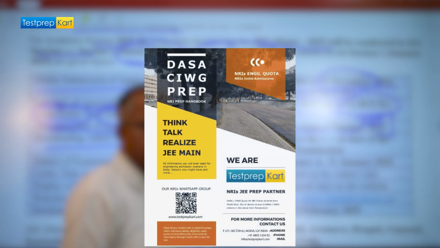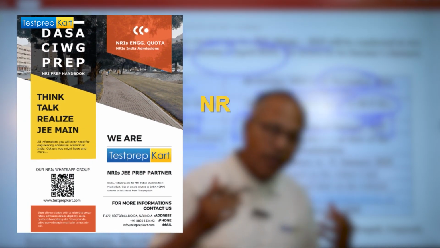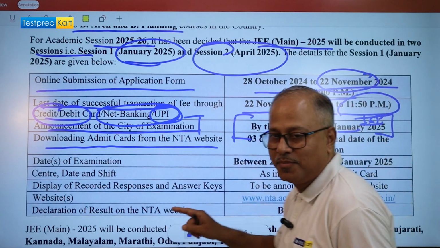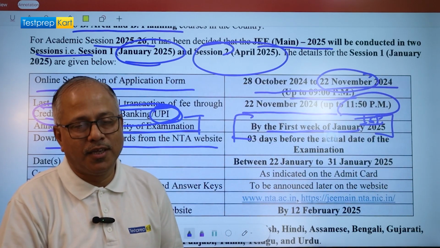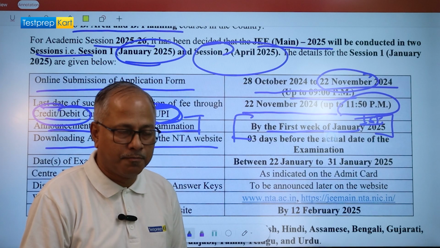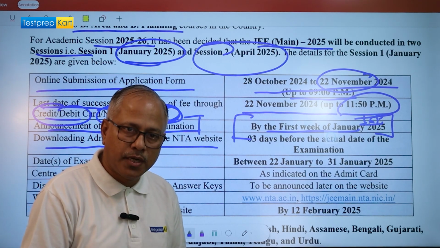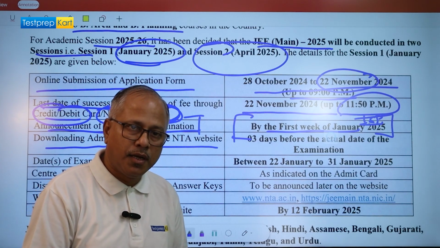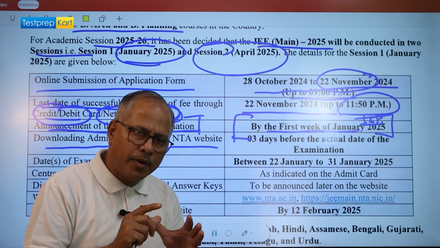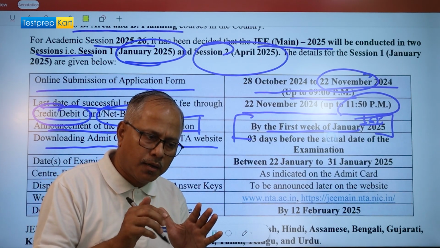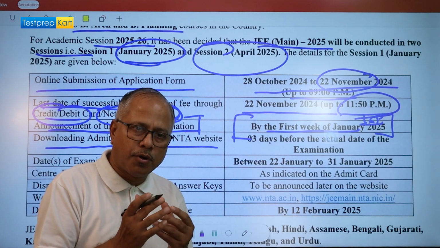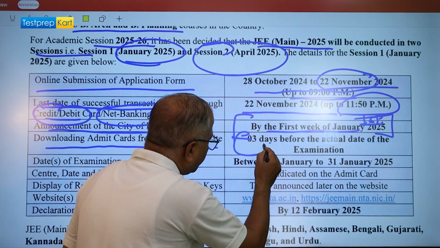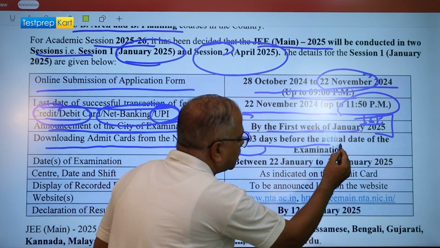This is a matter of grave concern. Two things are matter of grave concern. We get thousands of calls from the parents not able to submit the fee. That is just because of this time. You do everything at the last moment. This is not fair. Okay. If you have to fill up the form, please do it as early as possible so that you are comfortable with all the documentation, all columns filling up, all sort of documentation upload with the proper authentication and with the proper format. That's it.